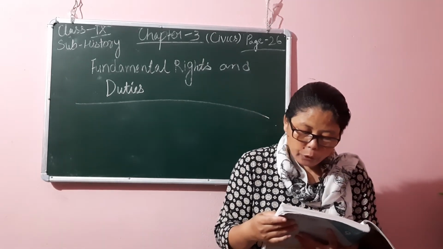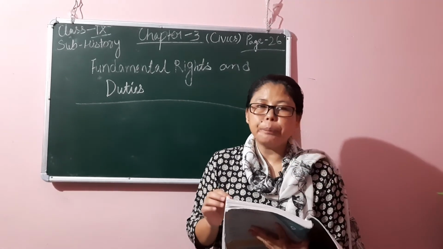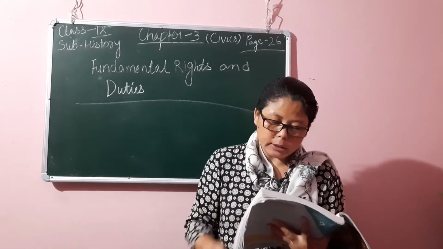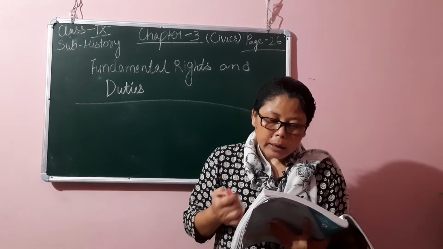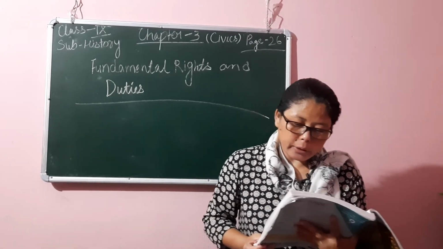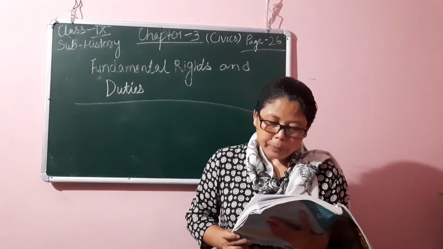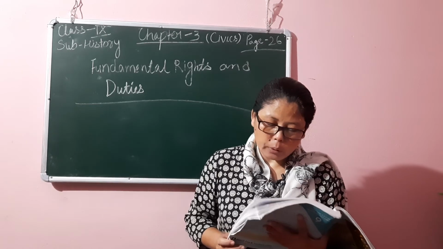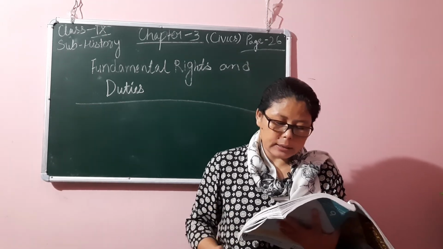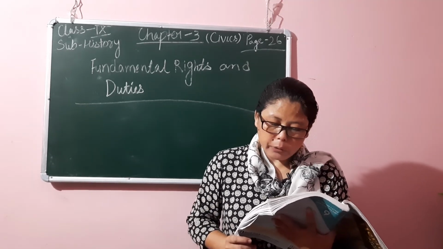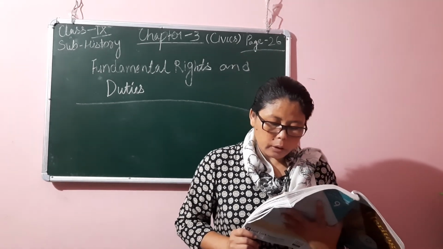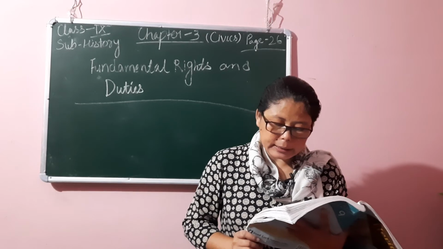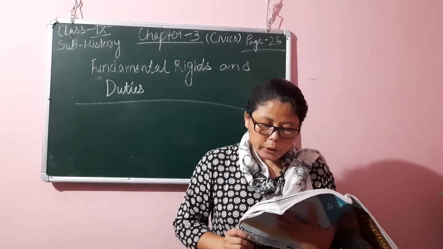So, the framers therefore made the Supreme Court the guardian of fundamental rights and incorporated Article 32, which deals with the right to constitutional remedies. Article 32 states the following. Under Article 32, every person shall have the right to move the Supreme Court by lawful means for the enforcement of the fundamental rights contained in Part 3 of the Constitution.